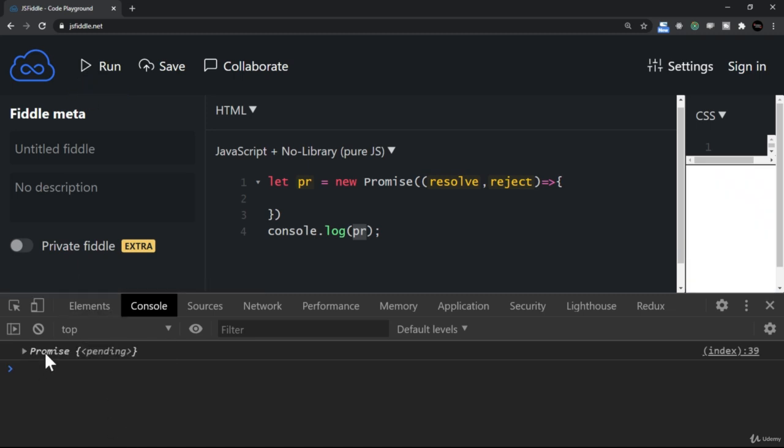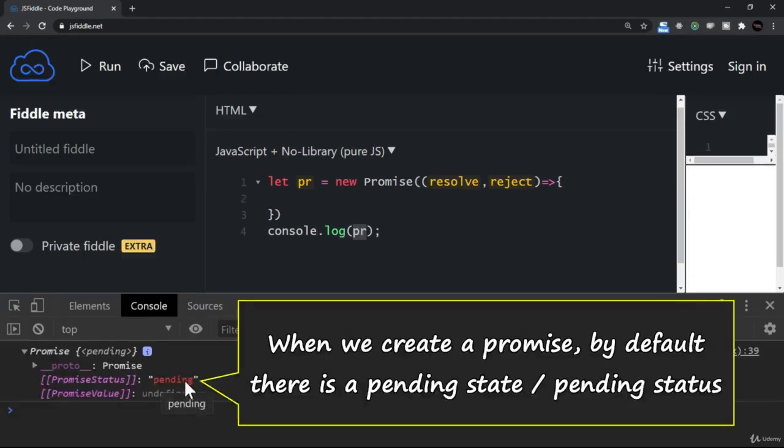As you see, the object is displayed, and there is a state displayed saying pending. Let me expand and see what it displays. It displays that it's an object of type promise. The promise status is pending. This shows that by default when you create a promise, there is always a pending state or pending status.